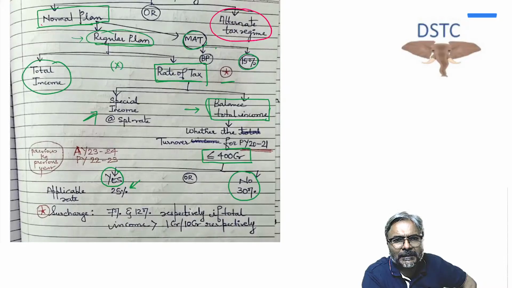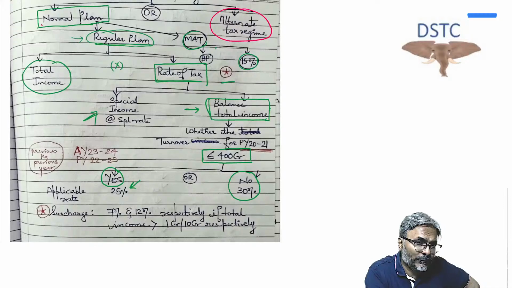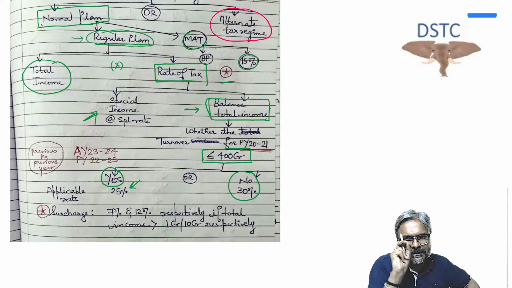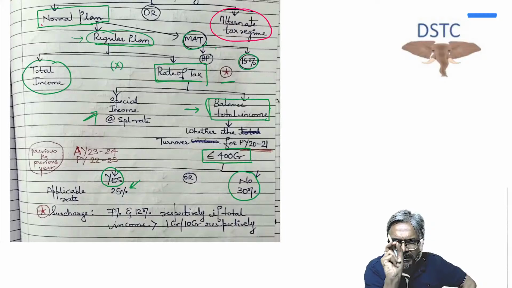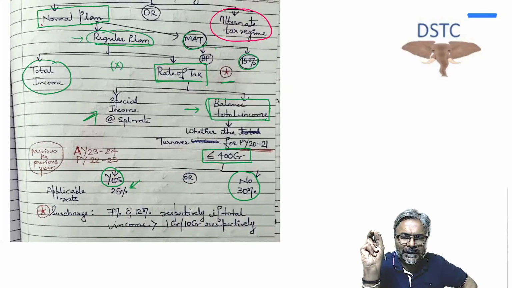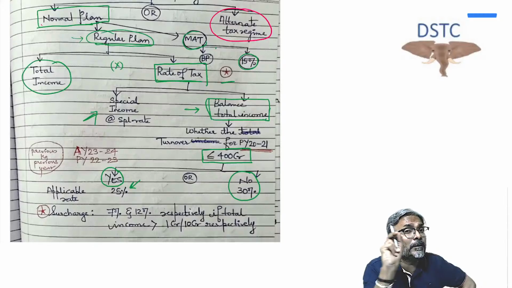If the total income exceeds rupees 1 crore, then 7% is the rate of surcharge. If the total income exceeds rupees 10 crore, 12% is the rate of surcharge. Whereas for MAT, which is at 15%, the same rate of surcharge is given, 7% or 12%. But we have to see over here not the total income, but the book profit.